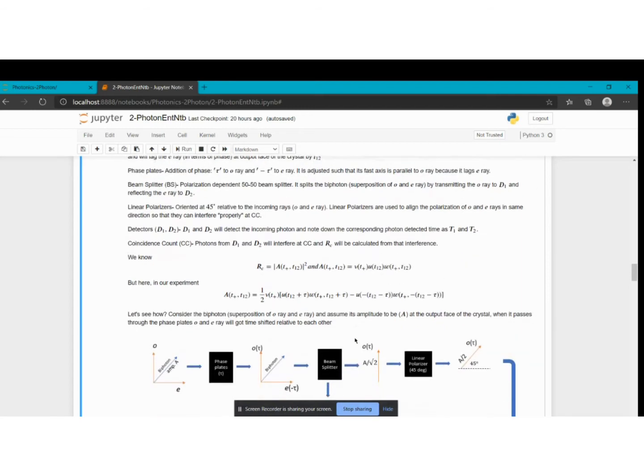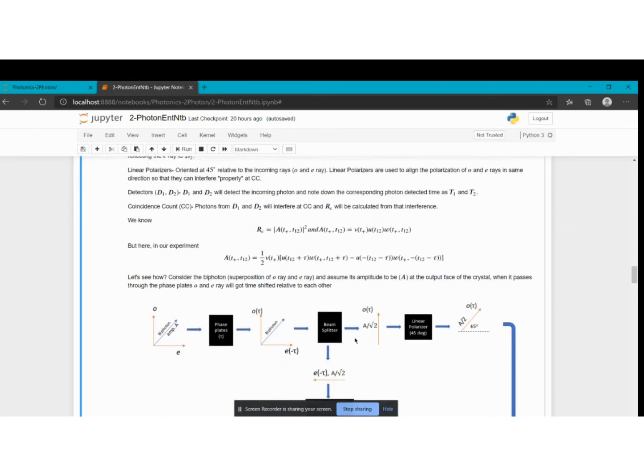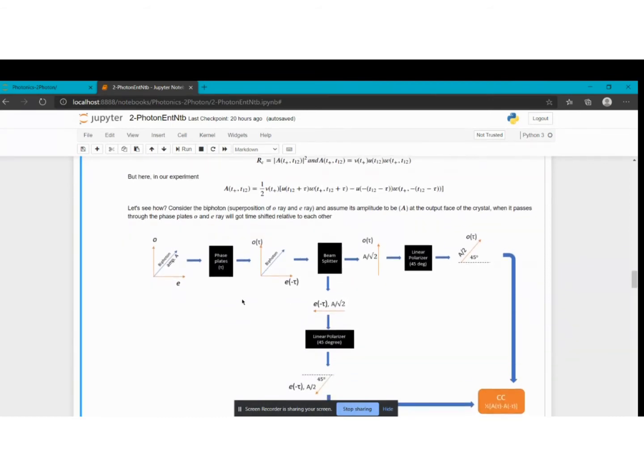Let me clarify it. Assume from the output face of the crystal you get the biphoton, and assume its amplitude to be A. Since we are taking the degenerate case, the amplitudes of O and E will be A by root 2.